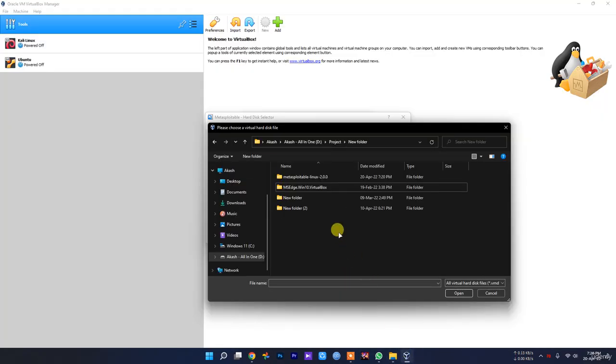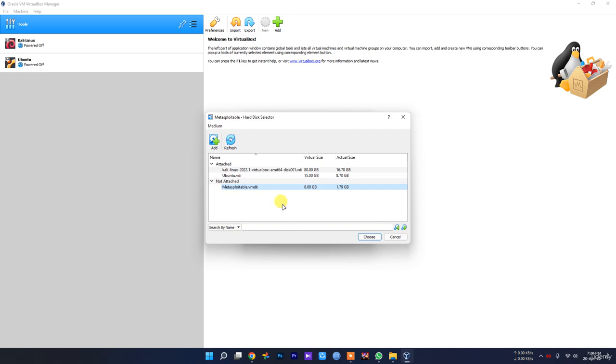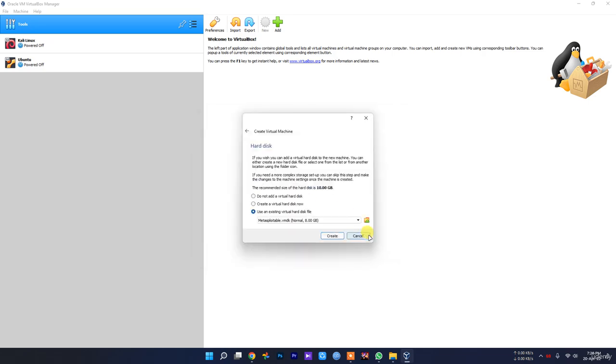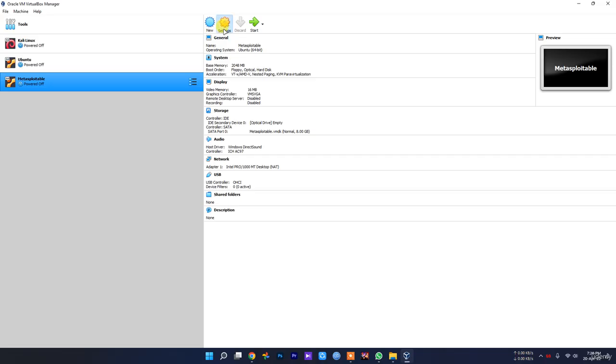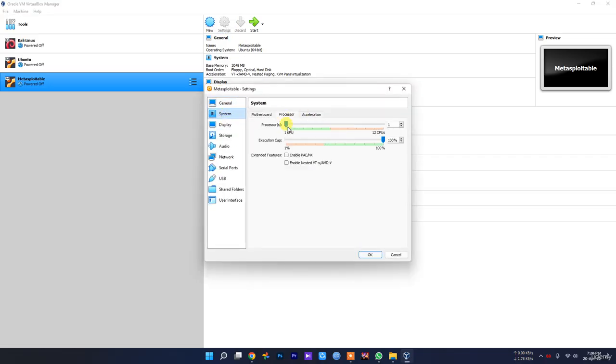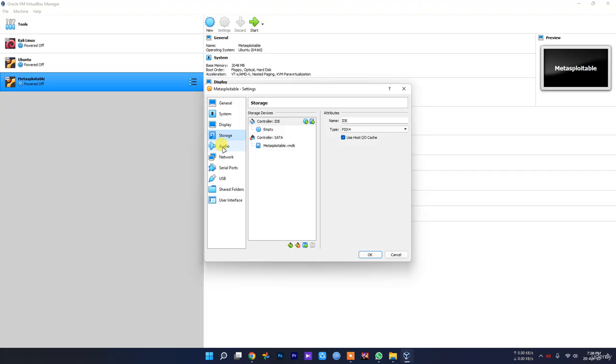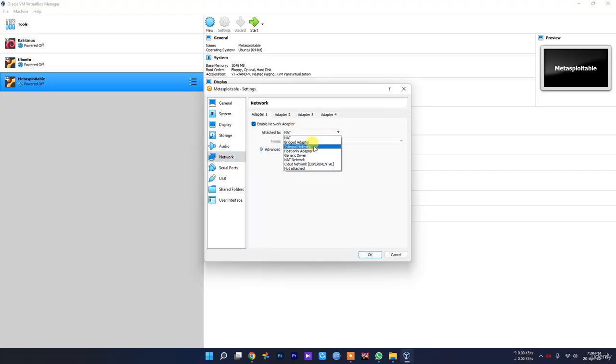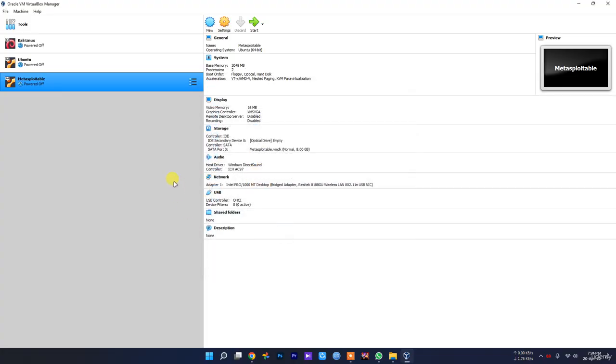So let's select this file now. Let's go to this folder, Metasploitable version 2. Let's select this, and now choose, create. Let's change our settings and set our processor to 2. The green line is your maximum range, so make sure you choose the right one. I'm going to give it 2 processors, not storage, audio, and I'm going to give it a bridge adapter. Okay, let's now start our Metasploitable.